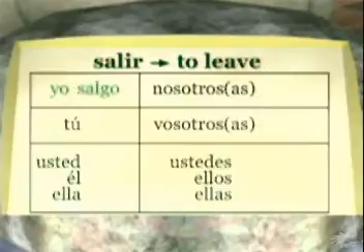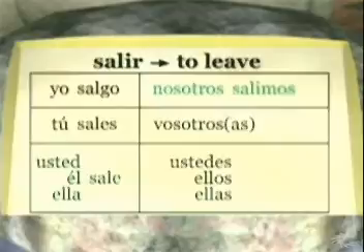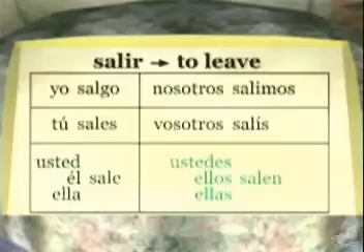Yo salgo, tú sales, usted, él, ella sale, nosotros salimos, vosotros salís, ustedes, ellos, ellas salen. Look at that irregular yo form. Hago, valgo, salgo. Those crazy G's.